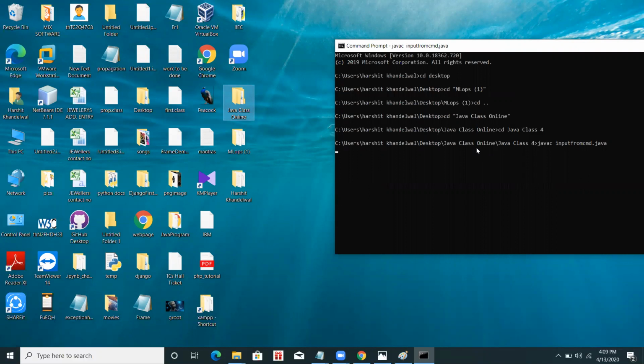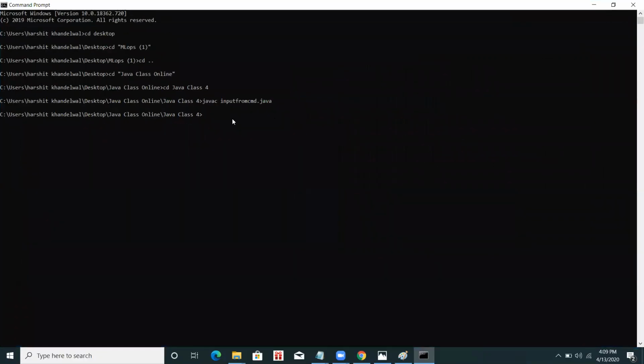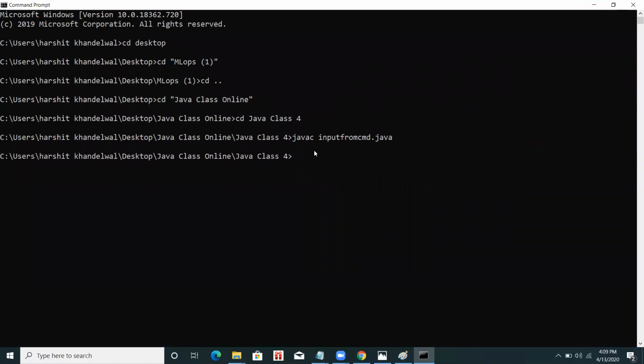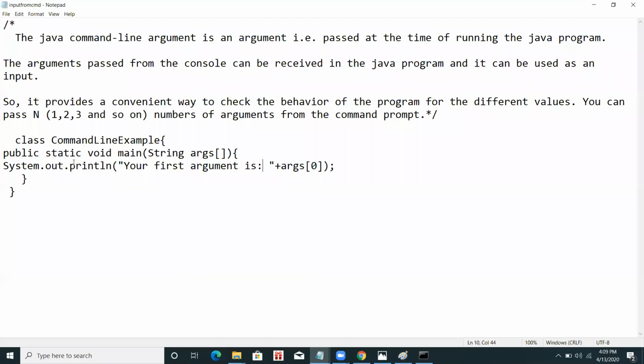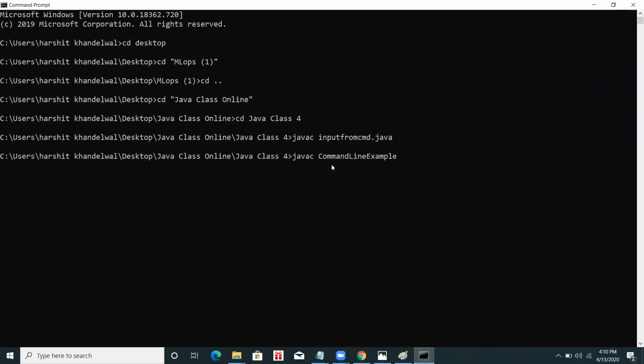The program has been compiled successfully. Now I will run this. That is java and the class name. The class name of my file in this program was CommandLineExample. I'm going to execute it. Enter.